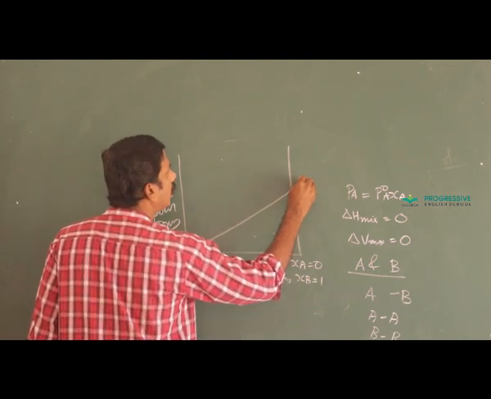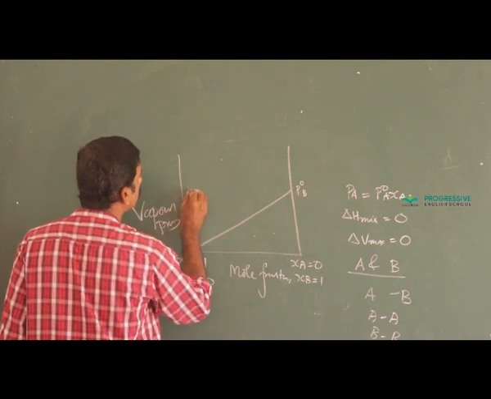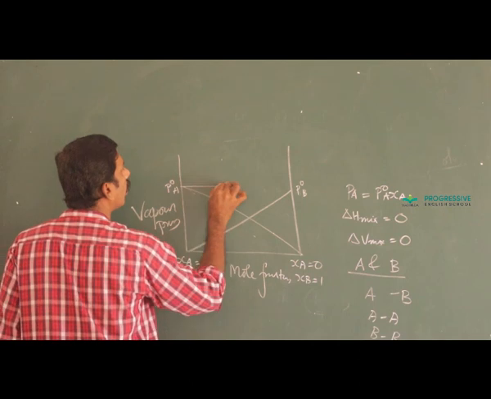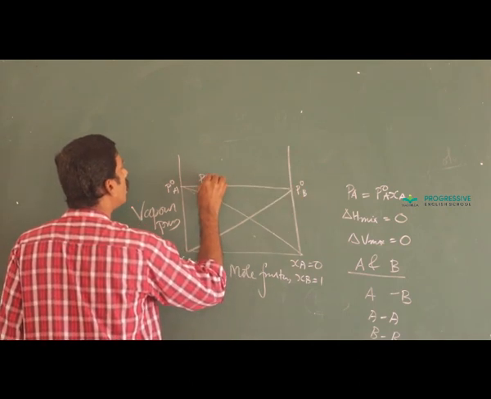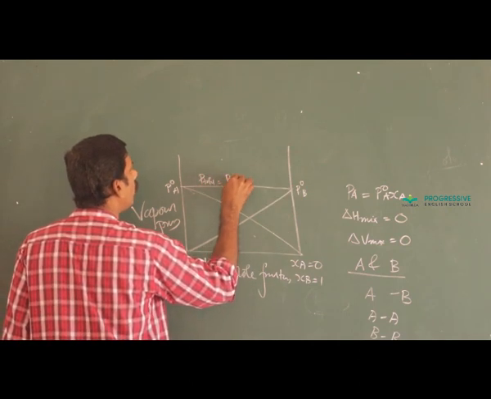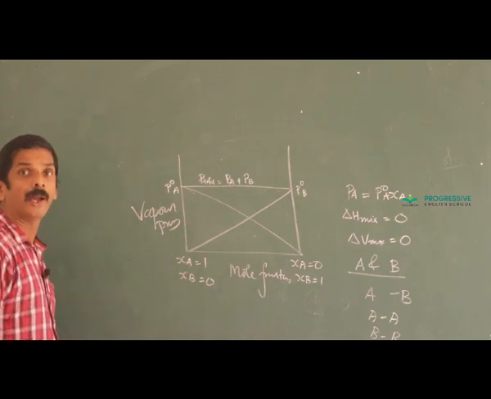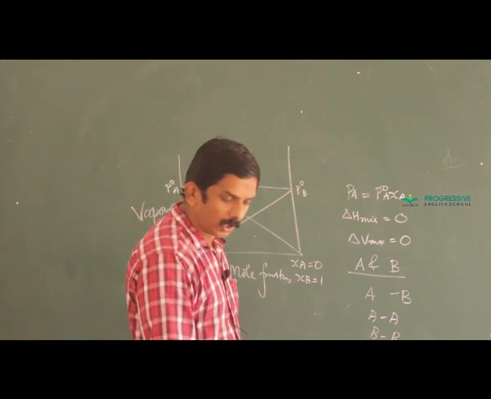That is P0B, P0A, and here total pressure, P total equal to PA plus PB. This is for an ideal solution.